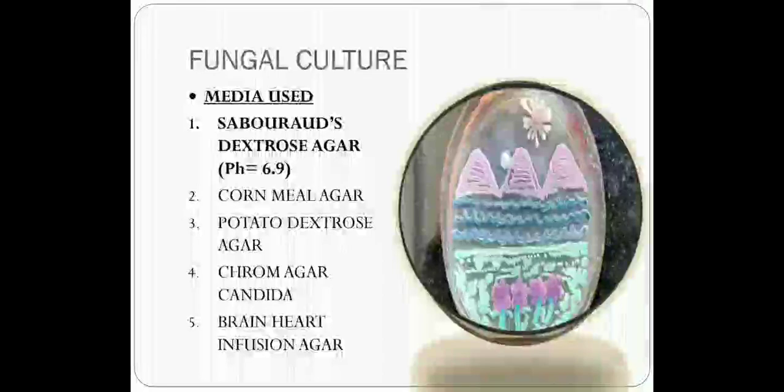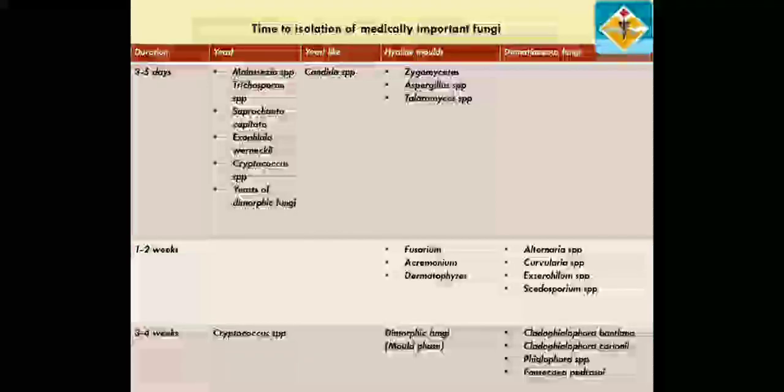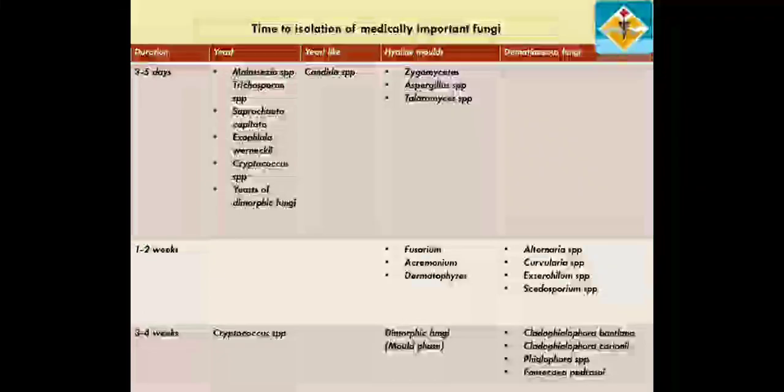Okay, now usually whenever we culture the fungi, we culture it for a period of 1 month. The reason is because there are some fungi which grow within 5 days. They are called rapid growers. Some fungi grow within 1 to 2 weeks, which are called moderate growers, and there are some fungi which grow by 3 to 4 weeks. They are called slow growers.